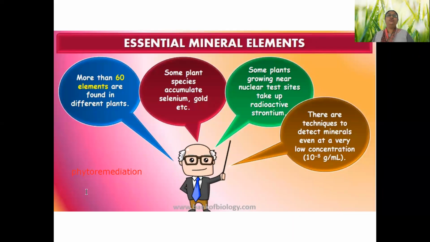The way I told you that plants are having gold, they can take gold. There are microbes which can eat up the gold. So they are used for phytoremediation. Now, how can we know which plant is requiring which nutrient? How can you set up an experiment by which you can decide what the nutrients are, and what the effect of those nutrients on plant life is?